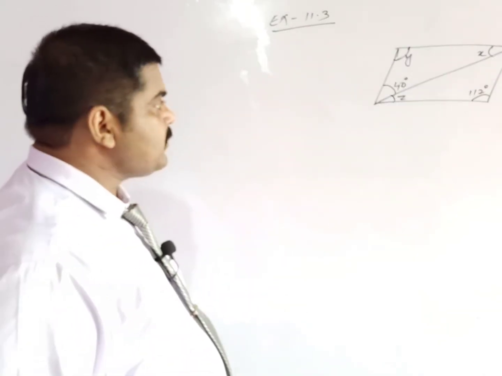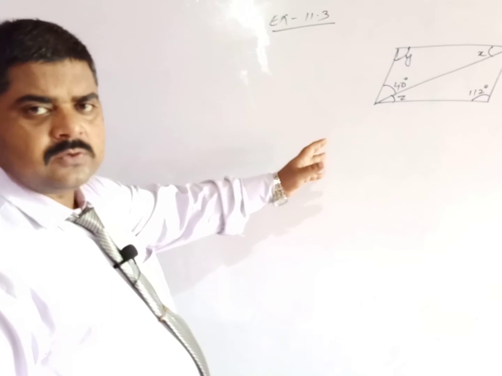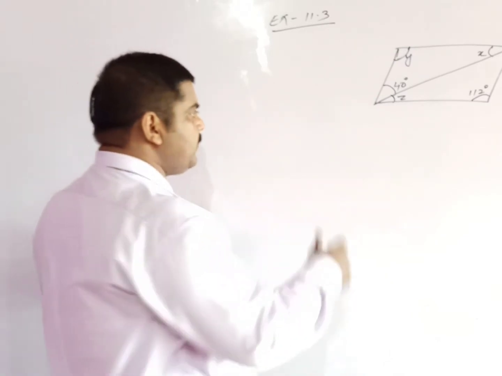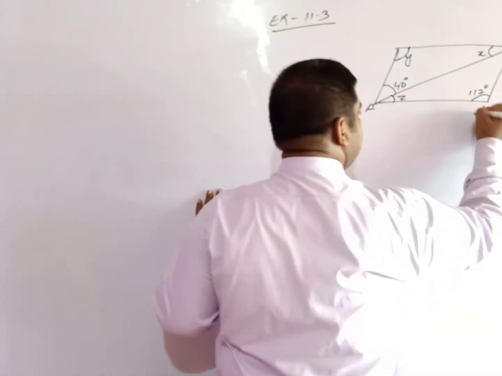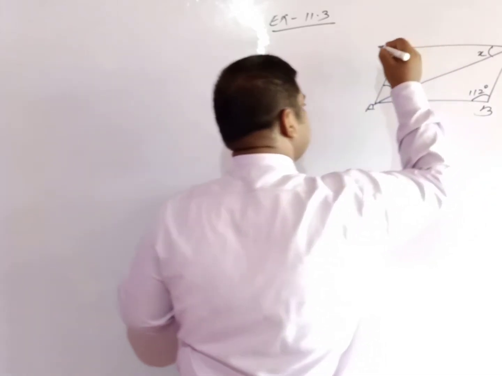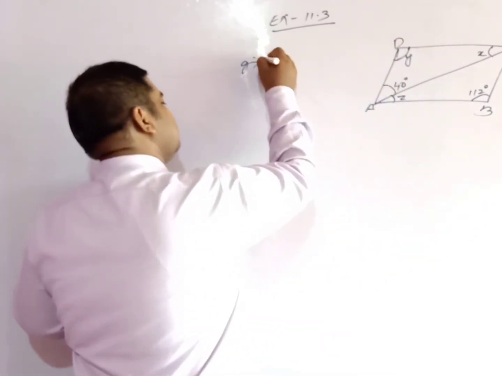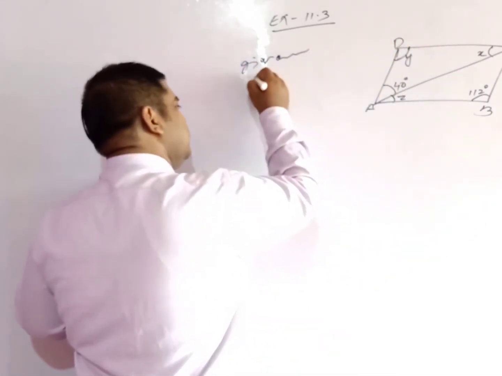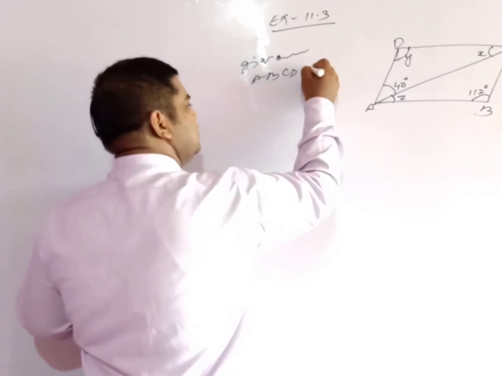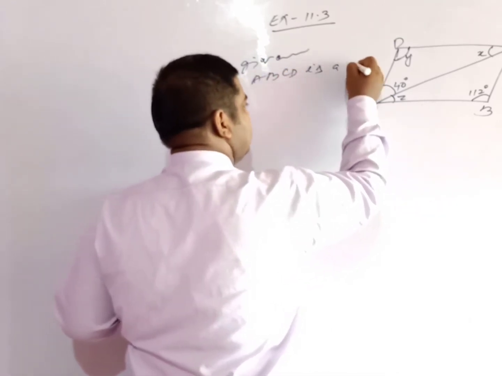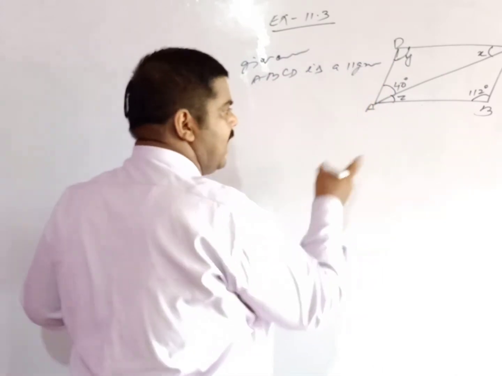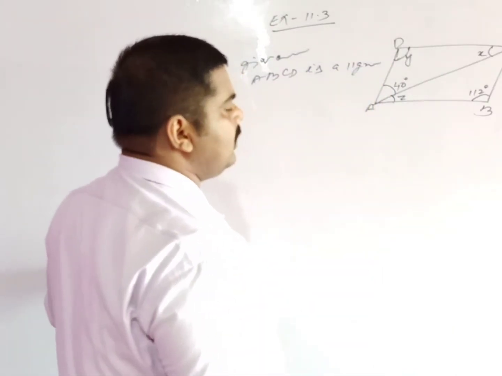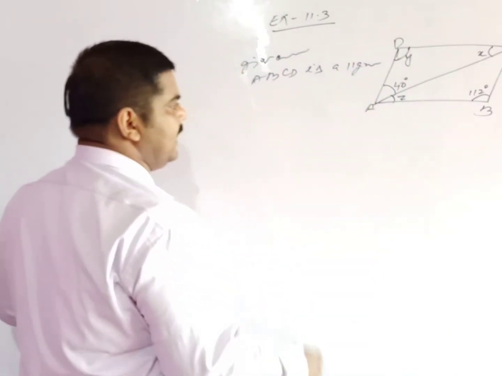In this figure, you have to find out the value of x, y and z. Suppose that this is A, B, C, D, and what is given? Given in your book that ABCD is a parallelogram, and you need to find out the value of x, y and z.